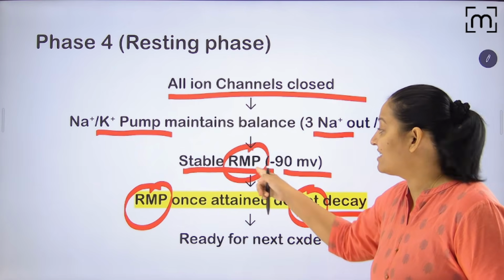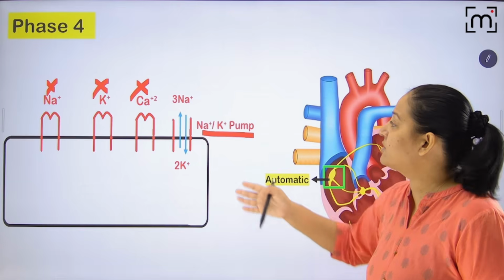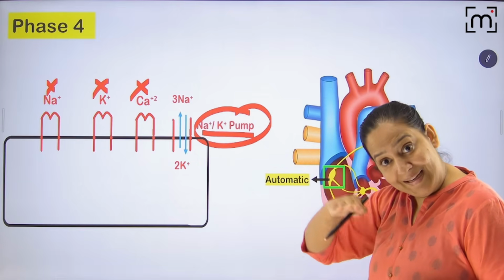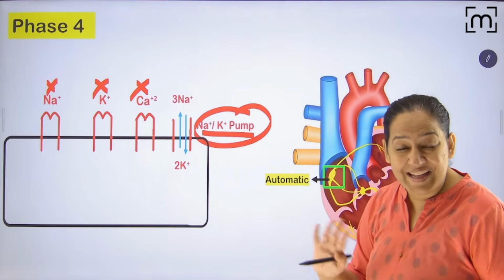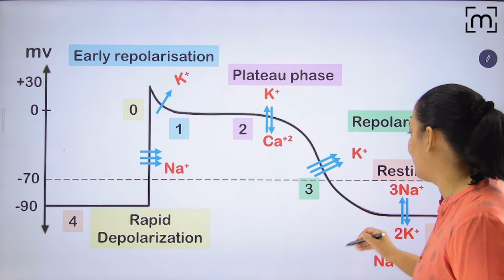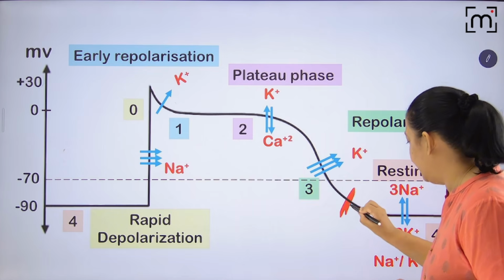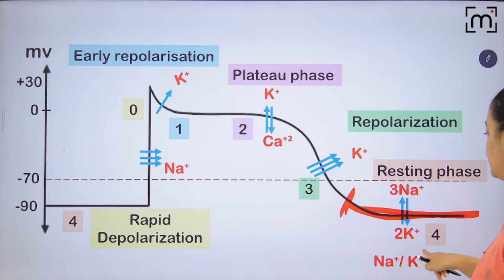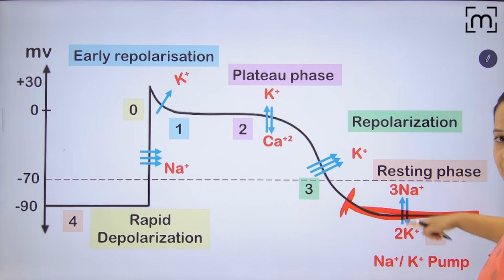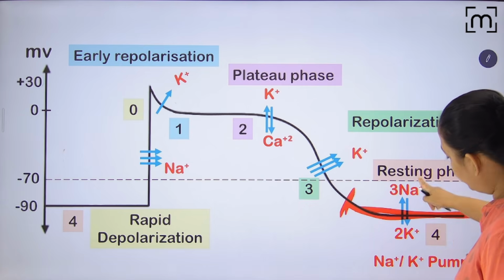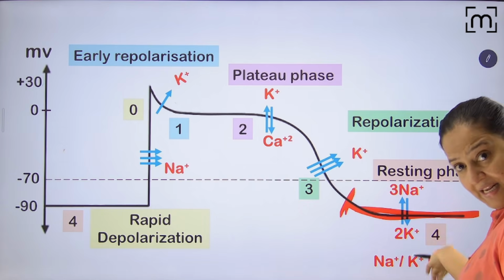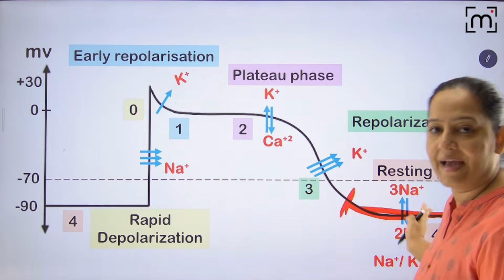Here in phase 4, the resting membrane potential is stable because of the sodium potassium pump. The sodium potassium pump is maintaining it for long. They are not decaying the resting membrane potential. See in the graph. Once it is achieved over here, it is maintained. See the maintenance. Maintenance is the sodium potassium pump. Appreciate the sodium potassium pump. It's still -90 till the next impulse comes, and the cycle repeats.